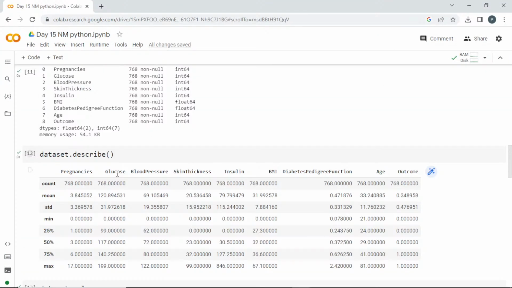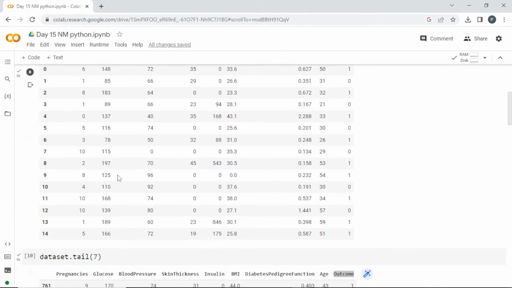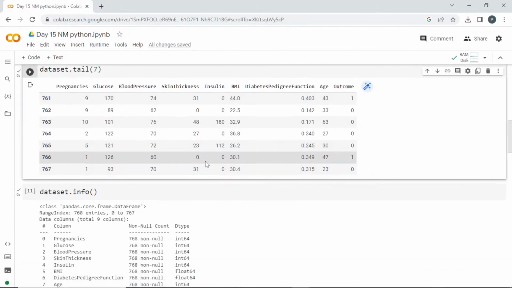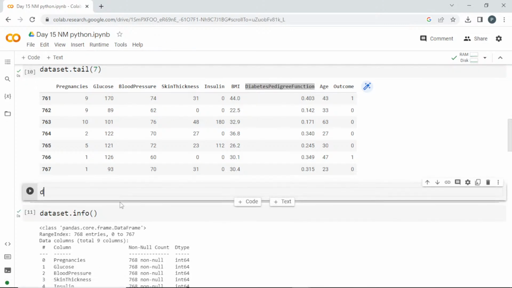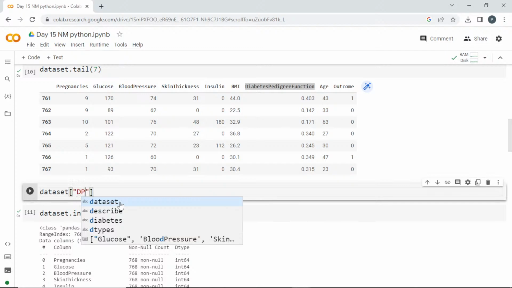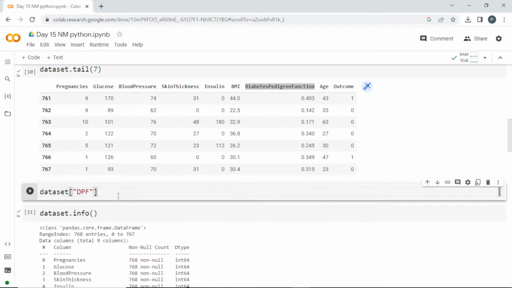Let us go into our dataset and check what we can do. I'll tell you an example. This diabetes pedigree function is there, right? I want to create another column, multiply it with 100 and store it there. So I can call dataset. I'll give it in the short form, DPF, diabetes pedigree function, is equal to.